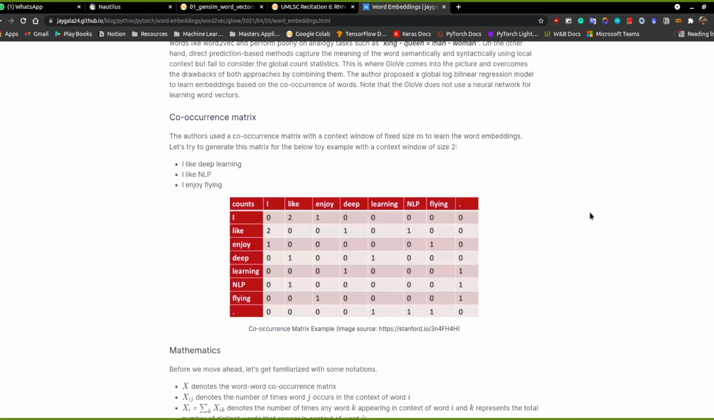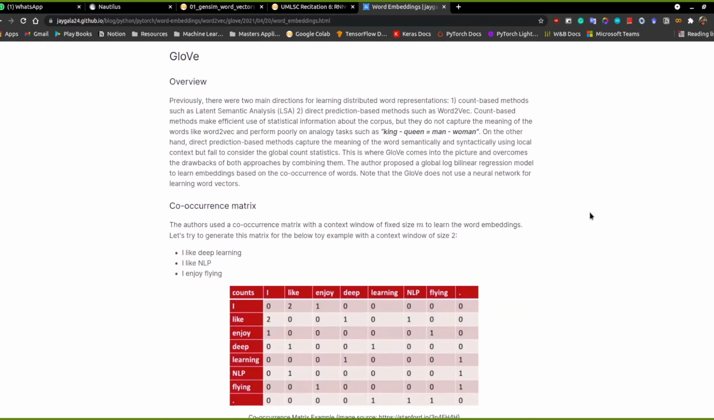The other one was GloVe. In GloVe, the idea is that before this particular word-to-word model that we had, we were using more of count statistics. We are just counting the occurrence of the words, and based on that we are making some decisions about it.